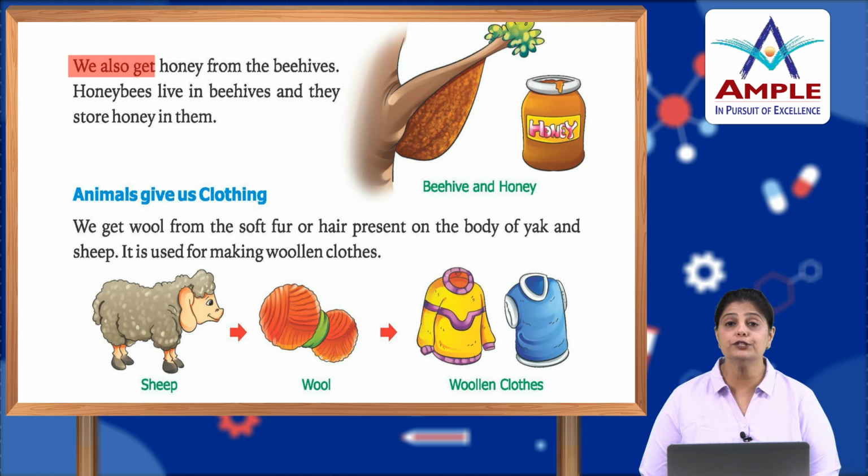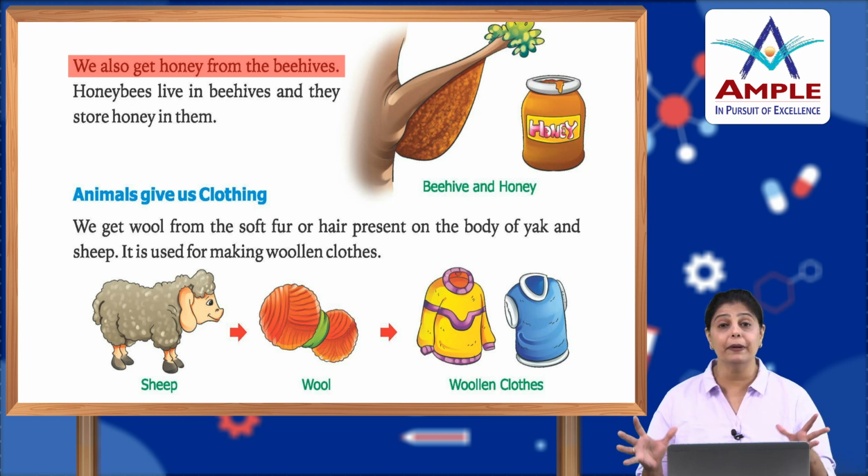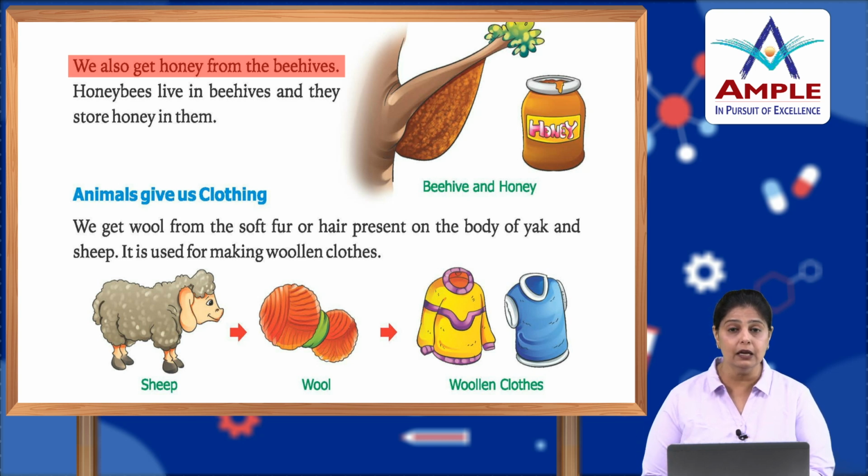We also get honey from the beehives. So, you must have seen that the bees prepare their own hives. Many bees come together, and there is one queen bee who helps the other bees in getting the entire hive made, and that's when the honey comes from these hives, which is very good for our health.